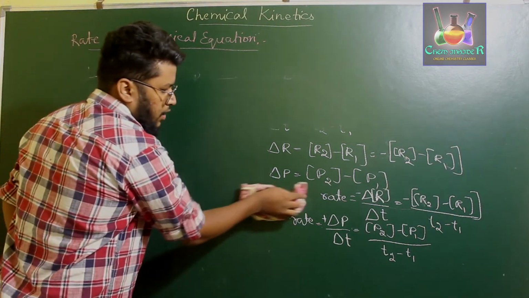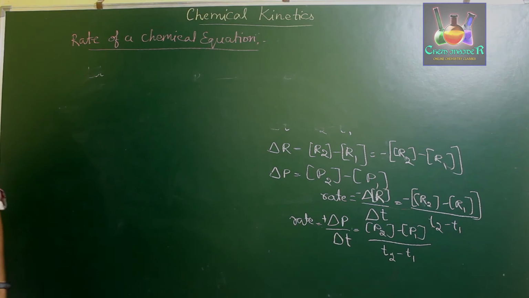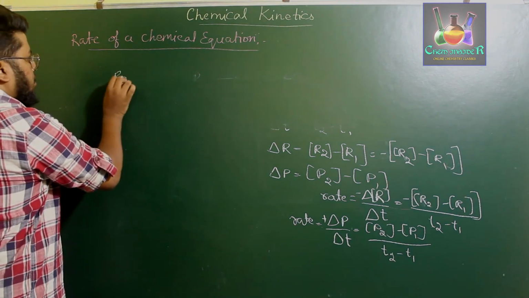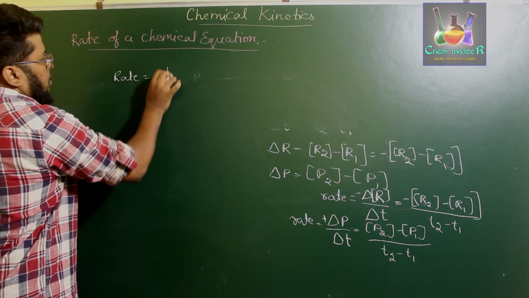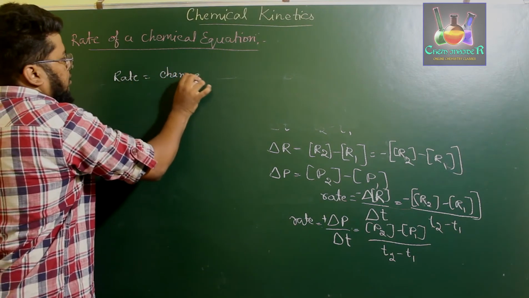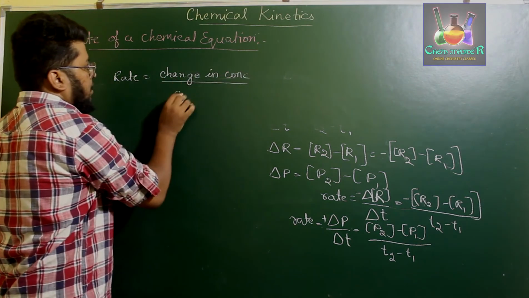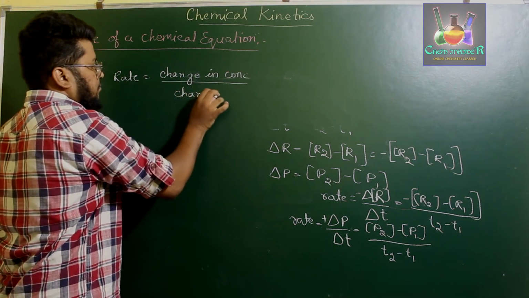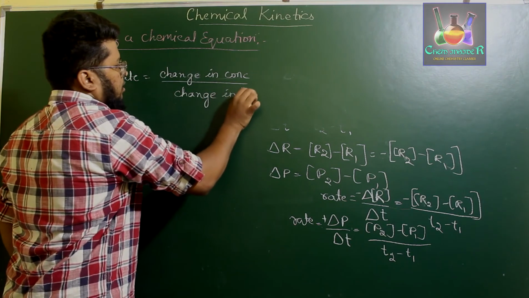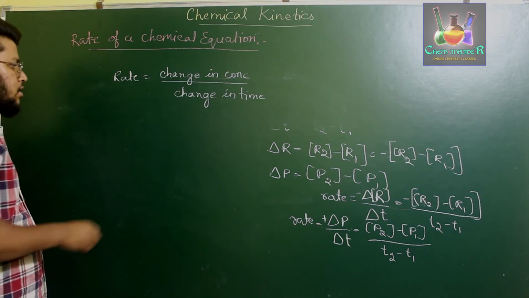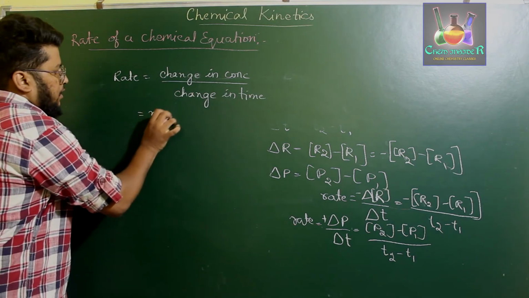So if you observe the reaction carefully, we have rate is equal to change in concentration divided by change in time. So if you take concentration in molar concentration, then it will be mole per liter.